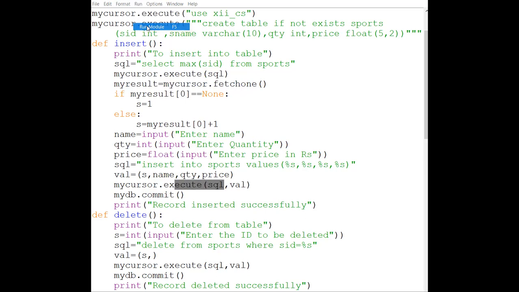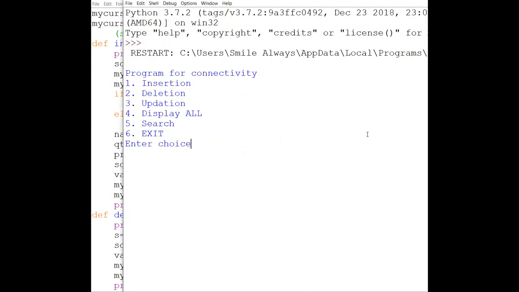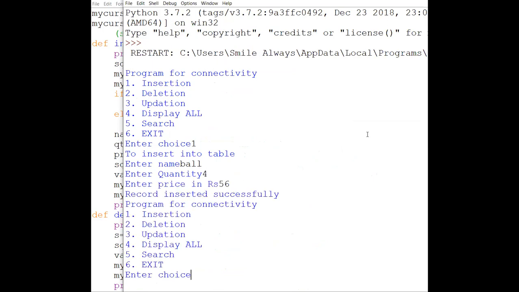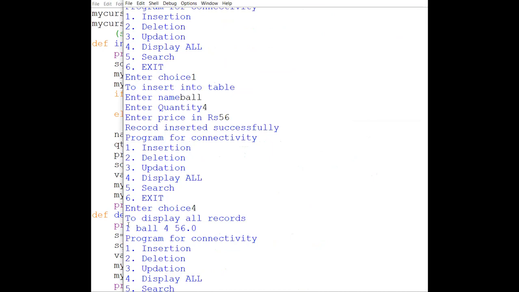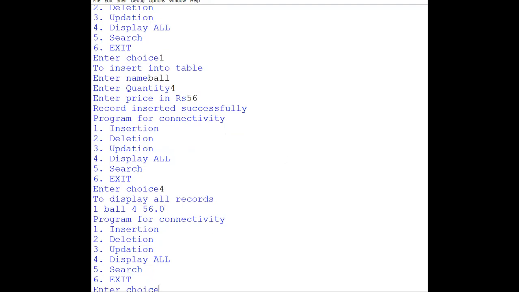Now if you run your table, see, the very first thing is it is not asking SID, but it will be generated automatically. It is asking name, ball, 456. Then see, record inserted successfully. If I display all, you can see it is displaying with the 1 value automatically, right? So this is how, by mistake also, I cannot make the mistake of generating the values out of order or sequence. Plus later on, I am going to make this a primary key, so there will be no problem making this a primary key.